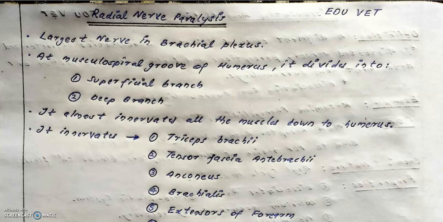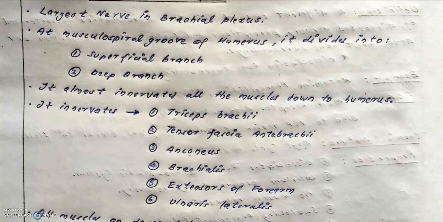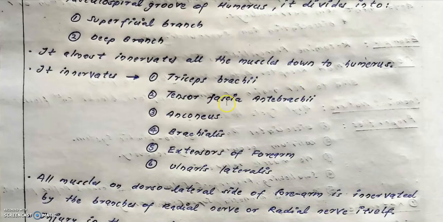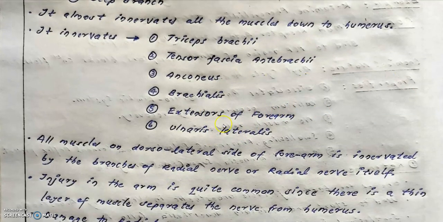At the musculospiral groove of the humerus, it divides into two parts, the superficial branch and the deep branch, and it innervates almost all the muscles down from the humerus. The muscles present on the downside of the humerus will be innervated by the radial nerve. The main radial nerve muscles are the triceps brachii, the tensor fascia antebrachii, the anconeus muscle, the brachialis muscle, and the extensors of the forearm, ulnaris lateralis. All these muscles are highly innervated by the radial nerve.